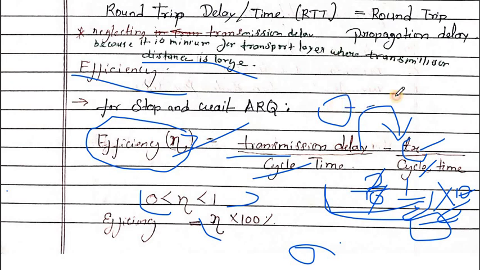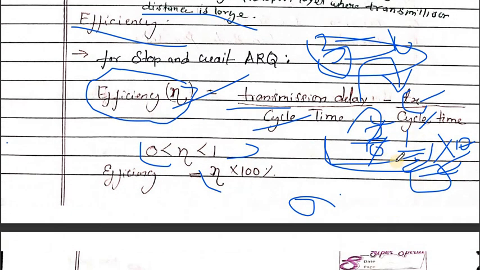After that 2 seconds, the transmitter is idle, not working, because it has transmitted the packets into the frame, and from time 3 to 10 it is idle. So the efficiency is 20%.